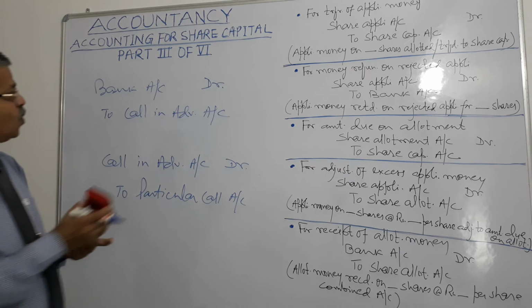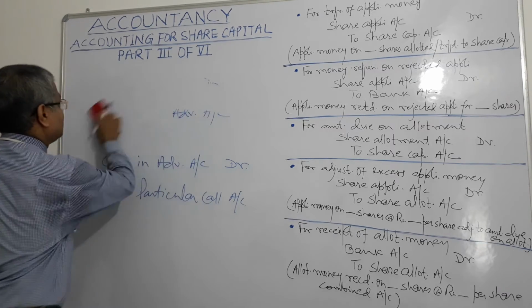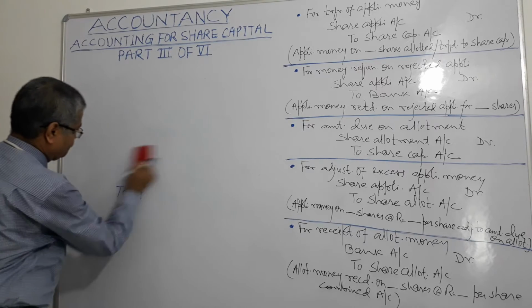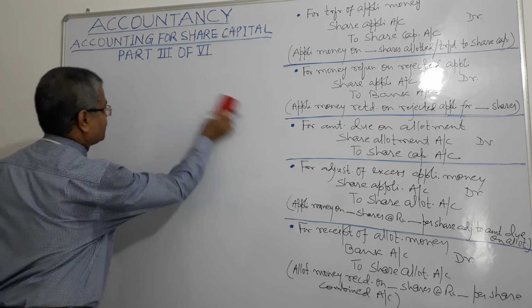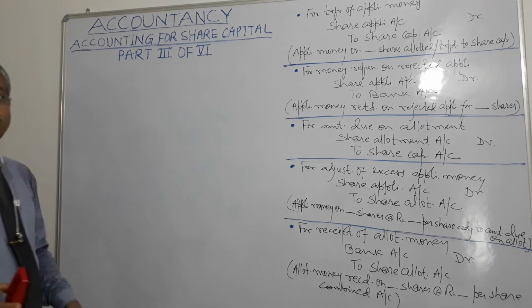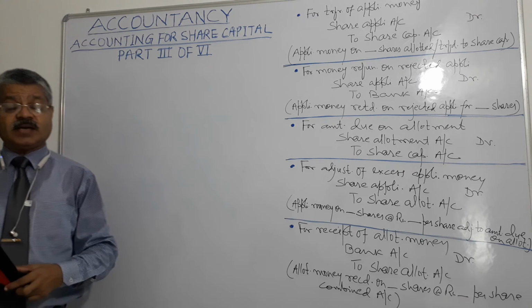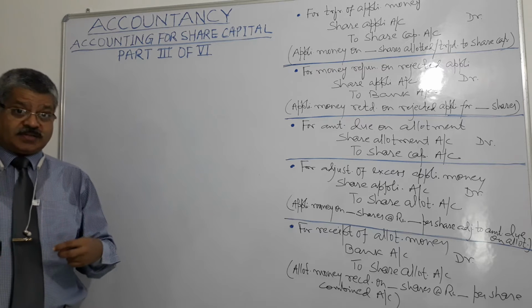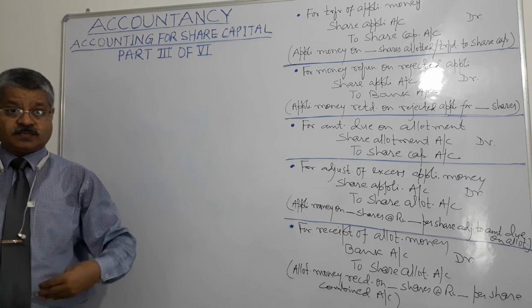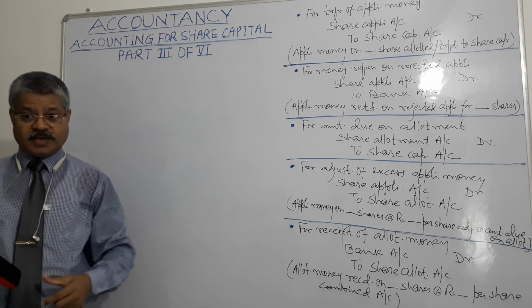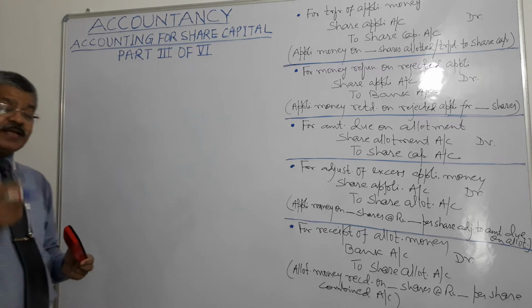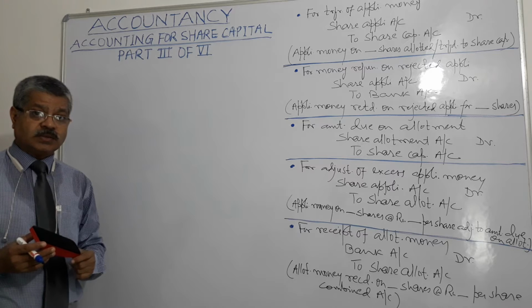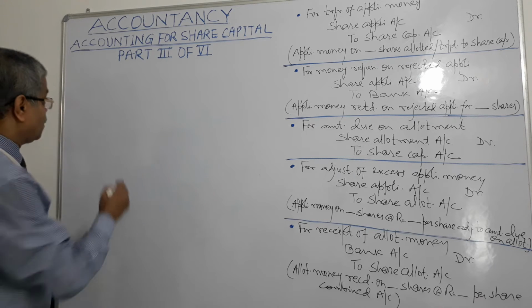Then what is the accounting entry that we do for payment of interest? Earlier we discussed collection of interest. Overdue interest was collected by the company. Now we are talking about payment of interest. Company has to pay interest due to whatever reasons, right? So what will be the accounting entry? Interest on call in advance account debit and credit bank account.